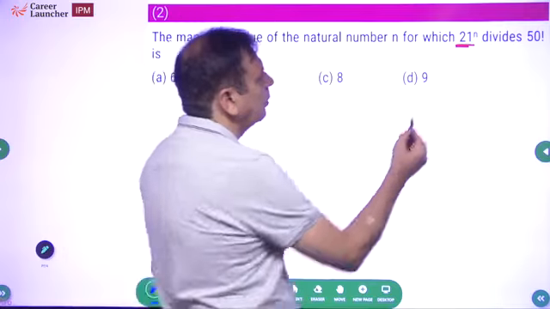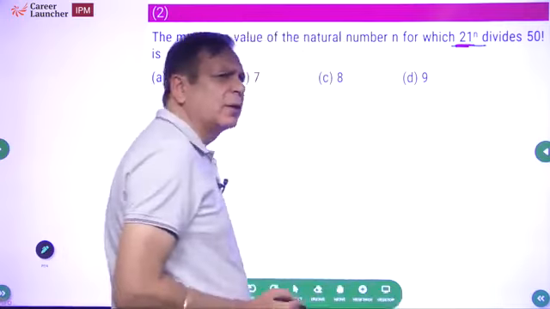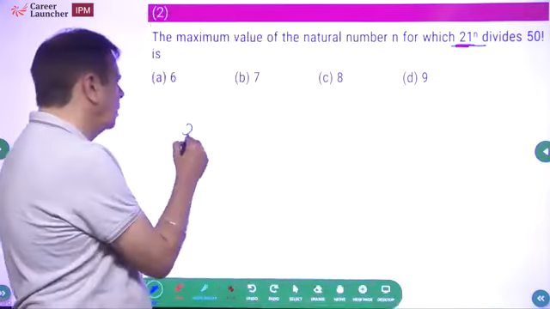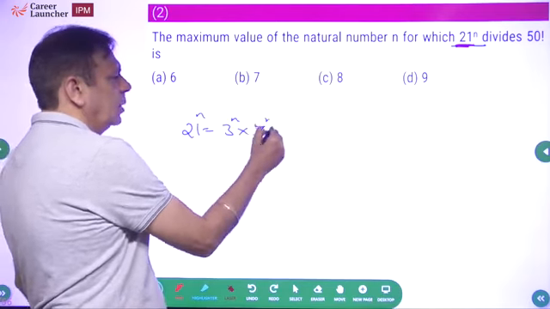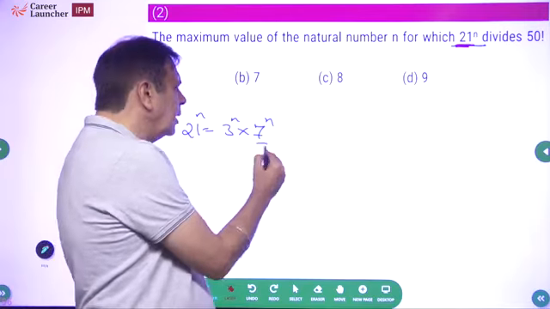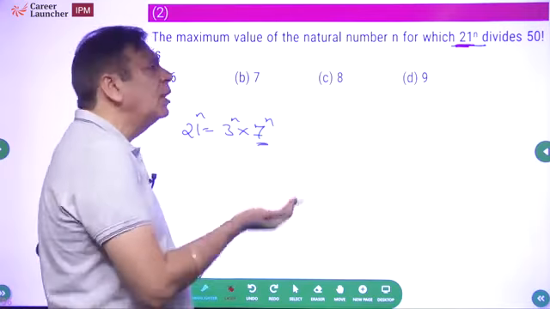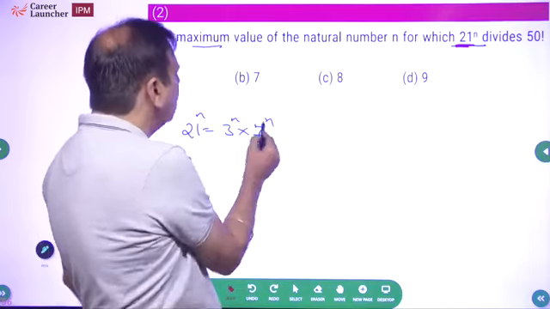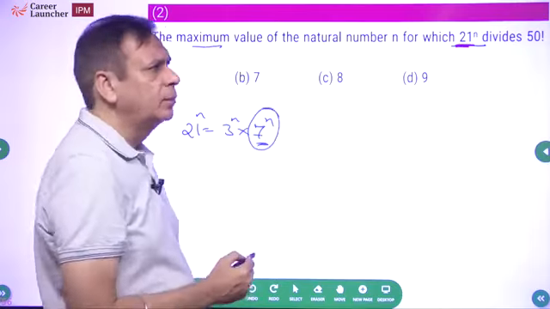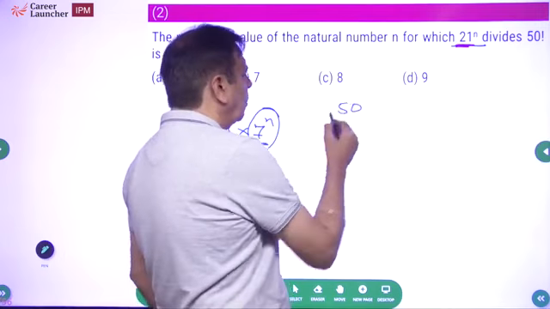Maximum value of a natural number n for which 21 to power n divides 50 factorial. What is 21? It's 3 into 7. So if it is this, what is the limiting term? The number of multiples of 7 will be lesser than the number of multiples of 3. So if I want the maximum value, I need to look at the power of 7. So what is 50 factorial? What will be the answer?